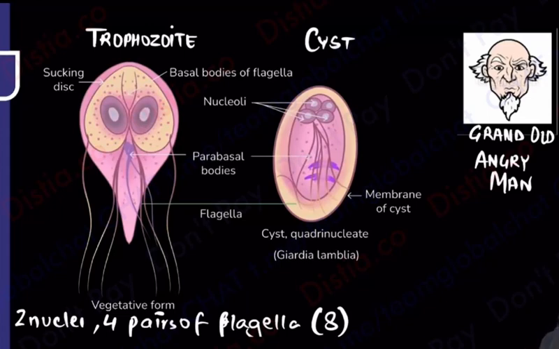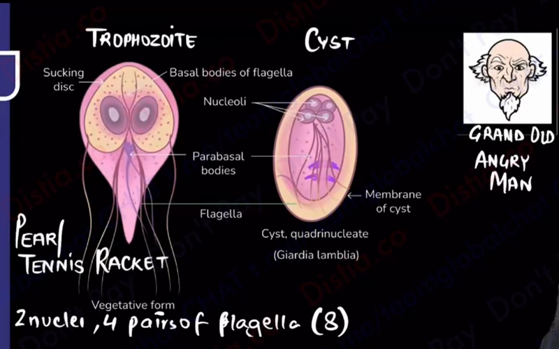And why am I calling him angry? Because you can overall see, it's like a convex. It's coming, so it's looking like a little angry face. So it's going to have that convexity. That is why they call it what? Lots of names given to it. They say that this can look like a pear-shaped organism. This can look like a tennis racket organism. So lots and lots of names and shapes that are given, right?